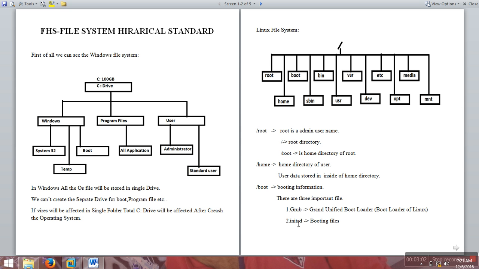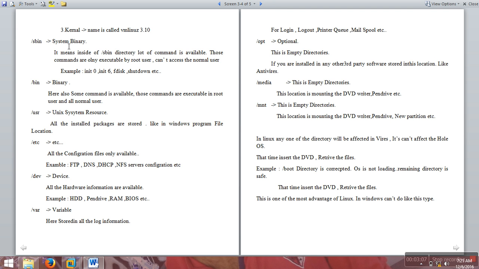Next, the init process, where the booting files are taken. The third point is very important: the kernel. The kernel controls and manages all the hardware and software tasks. In CentOS 7, the kernel is vmlinuz 3.10.